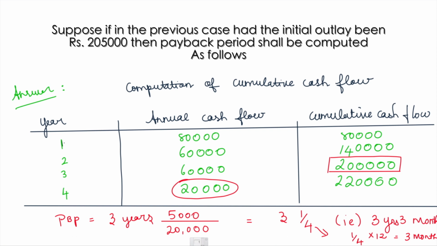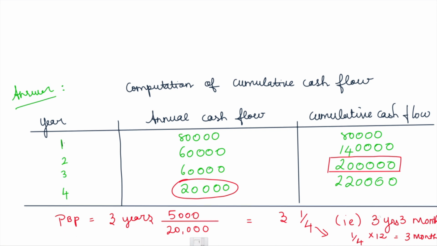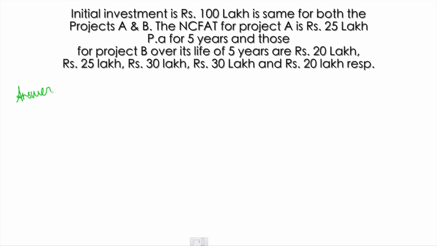Okay, guys. So simple. Now let us go into the next example. The initial investment is rupees 100 lakh, the same for both project A and B. The net cash inflows after taxes for project A is 25 lakh per annum for 5 years, and those for project B over its life of 5 years are 20 lakh, 25 lakh, 30 lakh, 30 lakh and 20 lakh respectively. So from this you can easily understand that the payback period of the 2 projects is to be computed.